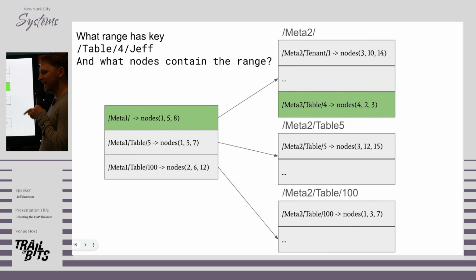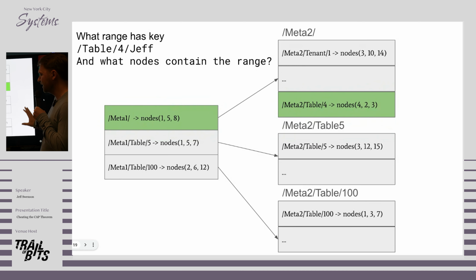You can perform a scan on it to find the range you're looking for, and it'll direct you to the nodes. So in this case, table 4 is going to be in the range containing table 4 on nodes 4, 2, 3. On large clusters, meta 2 might itself take multiple ranges, and so there's another level of indexing called meta 1, and you do this two-level traversal.